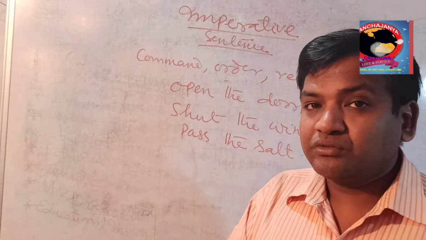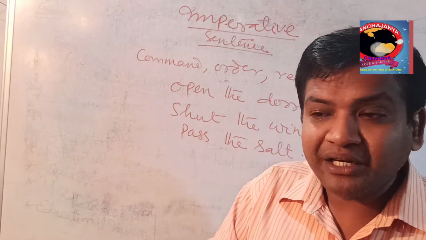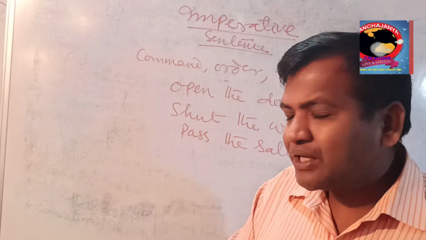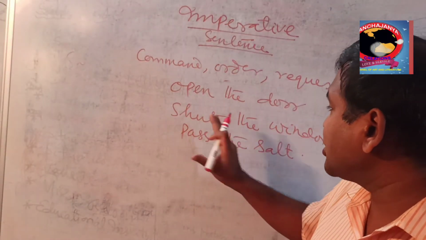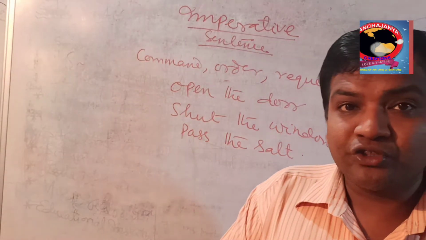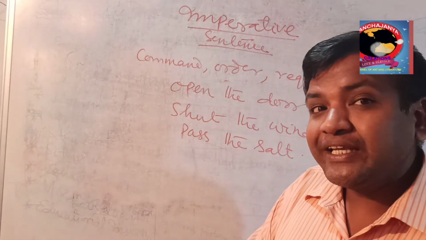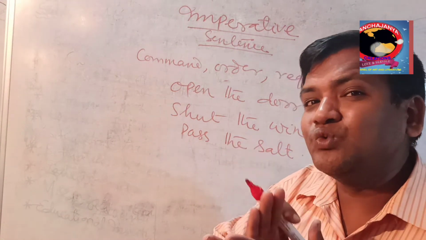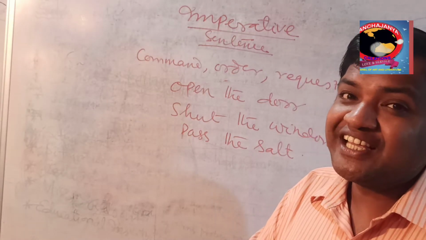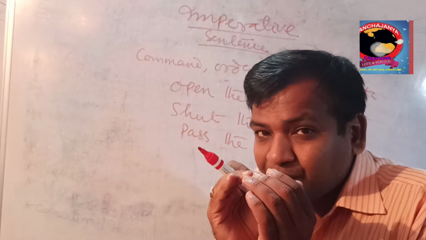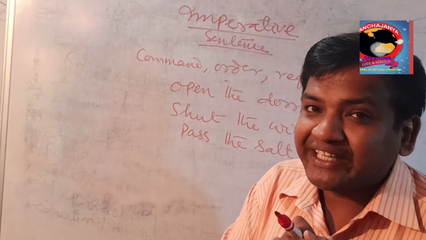Pass the salt. While taking a meal, you say, pass the salt, I need a little salt. So like that: open the door, shut the window, pass the salt. Don't get nervous. Here there is a hidden noun or pronoun. The subject is hidden there in disguise.